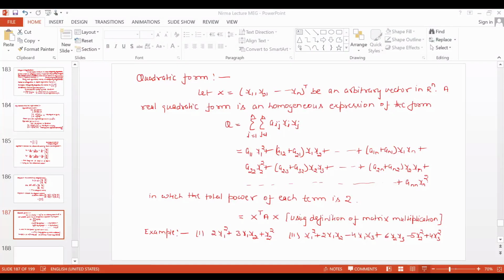For example, 2x1 square plus 3x1 x2 plus x2 square. Here the power of each term is 2, so this expression is a quadratic form. Similarly, a second example: x1 square plus 2 times x1 x2, plus 4 x1 x3, plus 6 times x2 x3, minus 5 x2 square plus 4 x3 square. The degree of each term here is 2, so this is also a quadratic form.